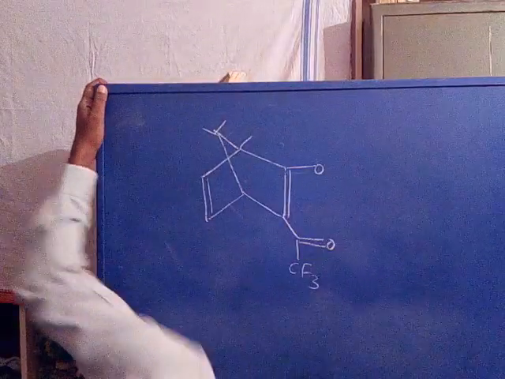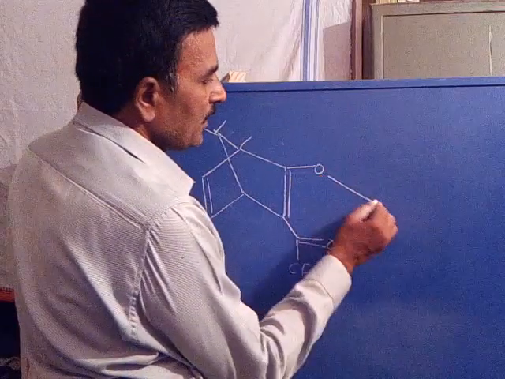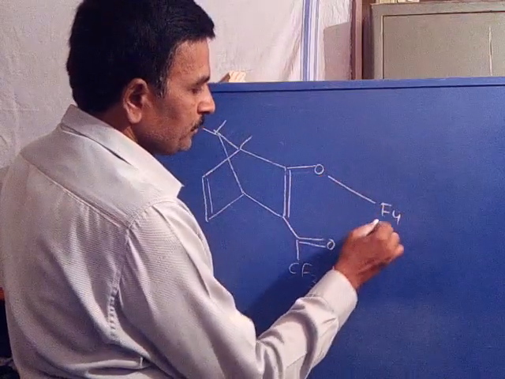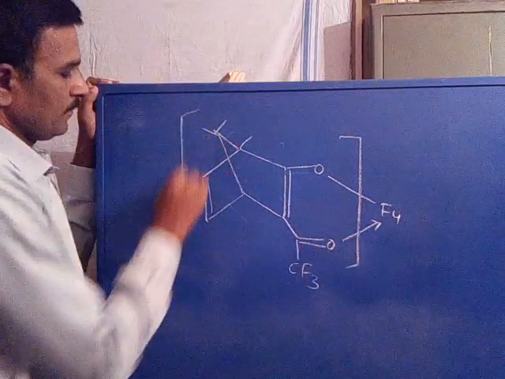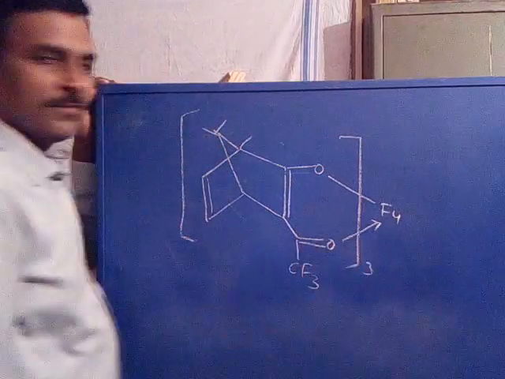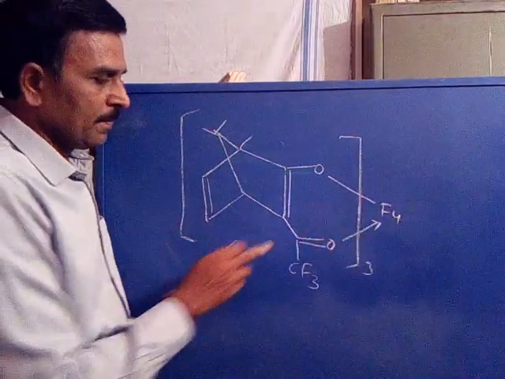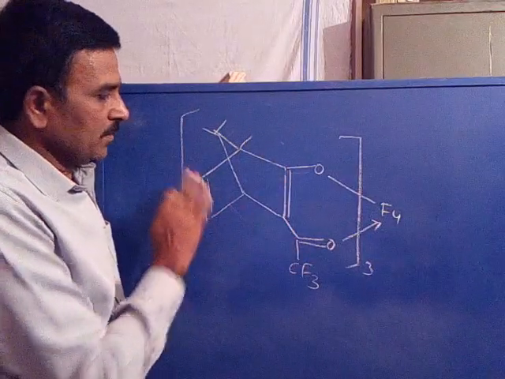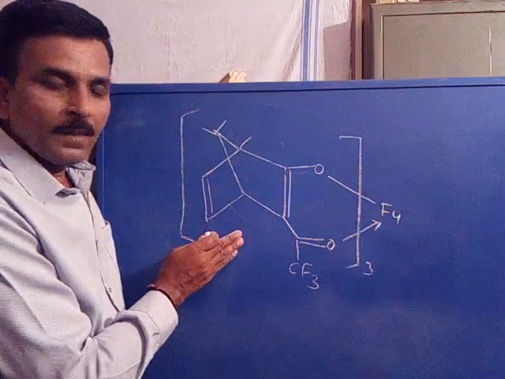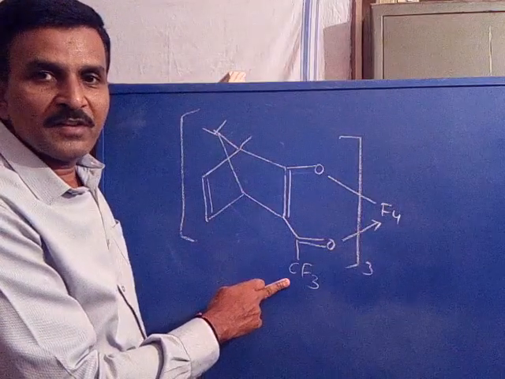It is coordinated with europium three times. This is another complex. Here this part is the beta diketonato part. This is a camphor substituted by a trifluoroacetyl group.